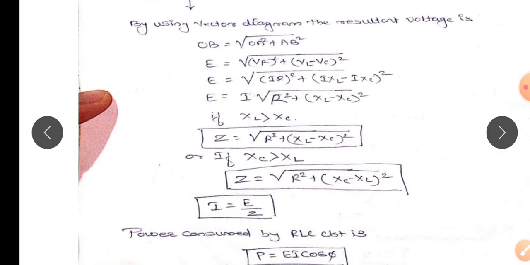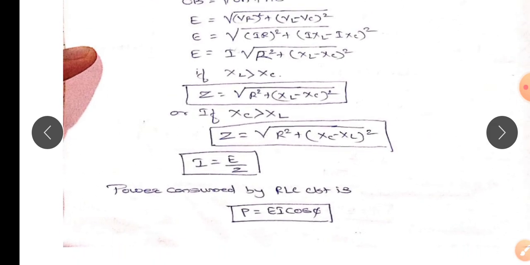If XL value is greater than XC, then the impedance is square root of R square plus XL minus XC the whole square, and the circuit power factor is always lagging because the inductance value is more. Next, if XC is greater than XL, then the impedance equation changes, that is Z equal to square root of R square plus XC minus XL the whole square. Therefore, I equal to E by Z, and power consumed by the RLC circuit is P equal to EI cos phi.